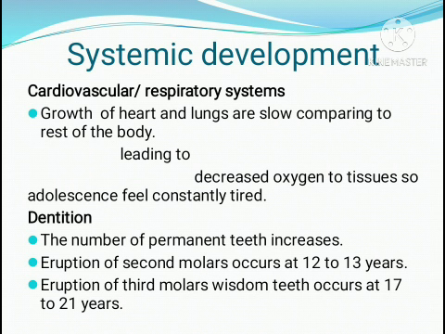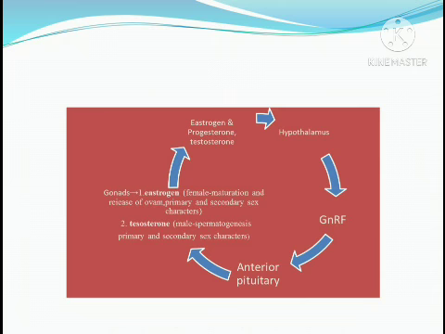The number of permanent teeth increases. Usually the second molars erupt between 12 to 13 years and the third molars come by 21 years, but it will change, which we call the wisdom tooth, the last one. According to when you get your wisdom tooth, the age may vary. So roughly we can say that the eruption of second molars occurs at 12 to 13 years and the eruption of third molars occurs by 17 to 21 years.